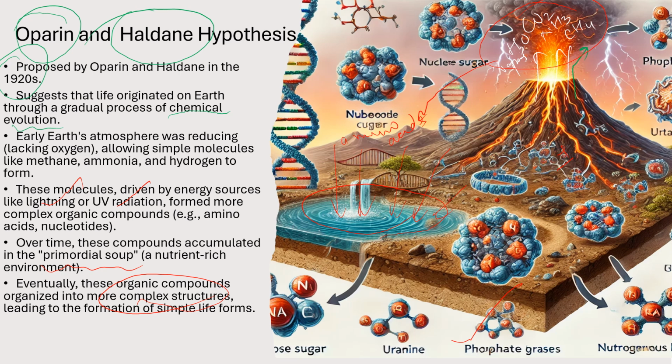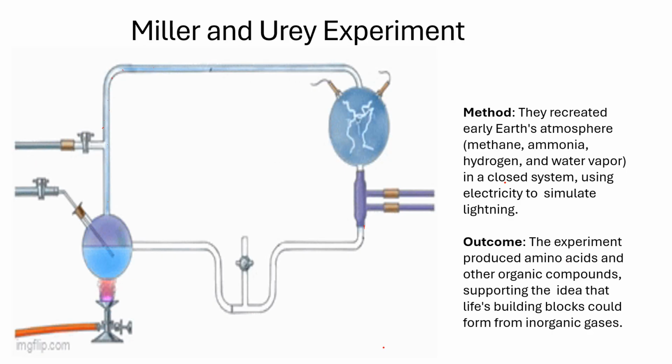But they just provided this hypothesis. They didn't provide any experiment to prove their hypothesis. But fortunately, later on there were two other scientists known as Miller and Urey. They tried to prove the hypothesis given by Oparin and Haldane. So to prove their hypothesis, what they did,